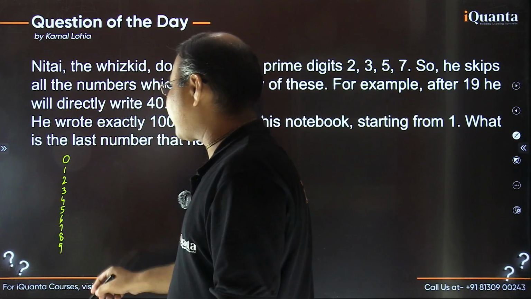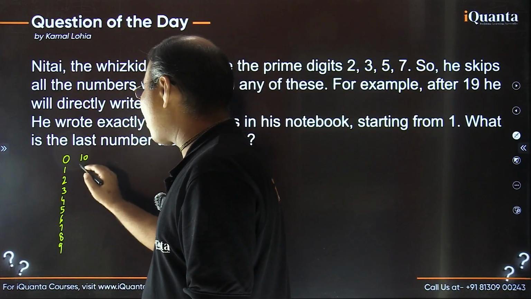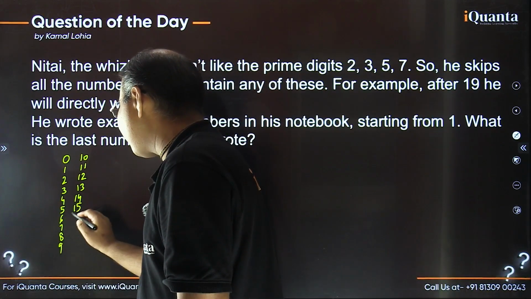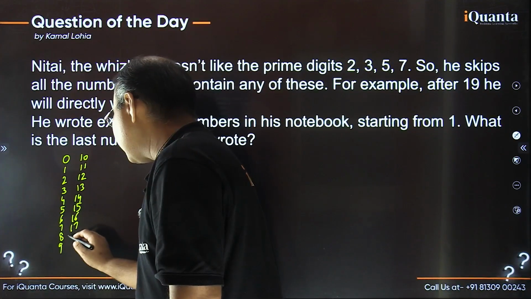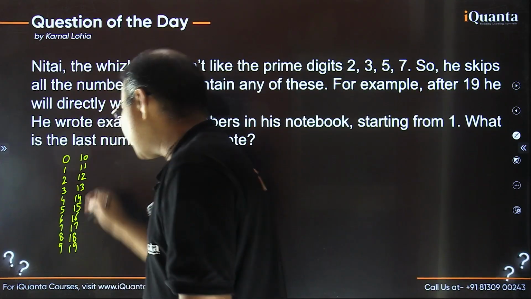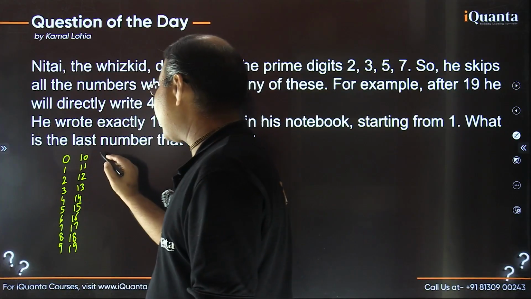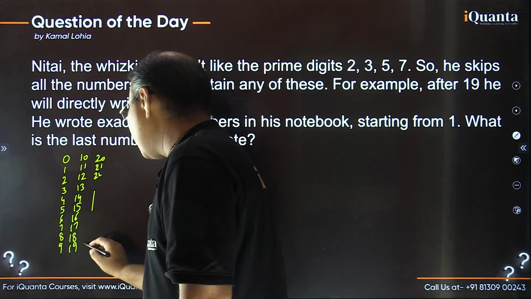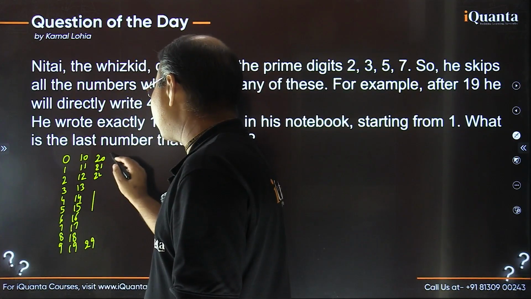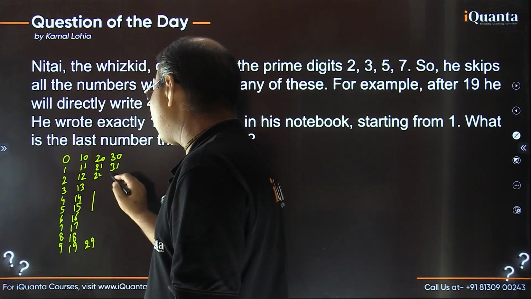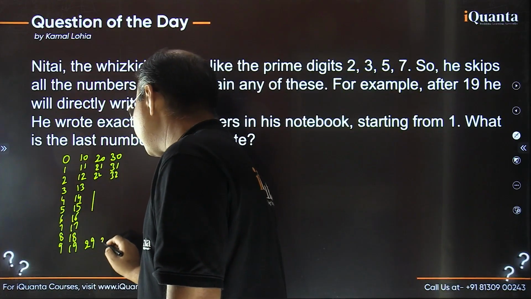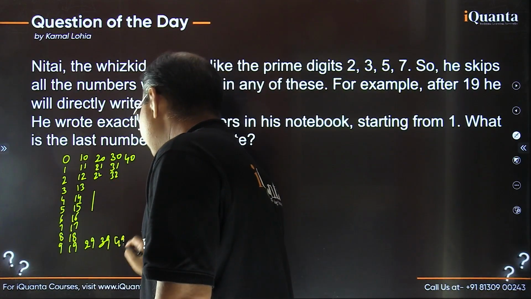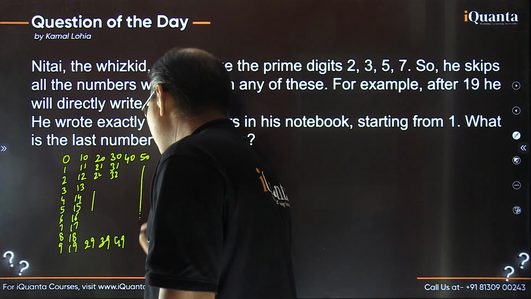And then the next 10 numbers would be 10, 11, 12, 13, 14, 15, 16, 17, 18, 19. That's it, right? So these are all 2 digit numbers starting from 1. Then next we will have those starting from 2: 20, 21, 22, and so on up to 29, isn't it? Then we'll have numbers starting from 3: 30, 31, 32, and so on up to 39. Right? Same way, starting from 40 up to 49, and 50 to 59. I hope you're getting the point.